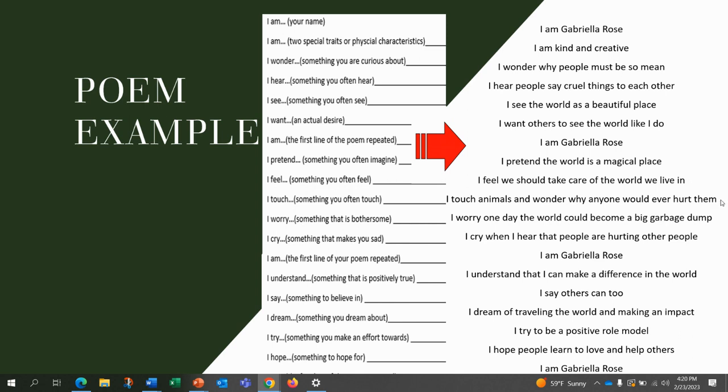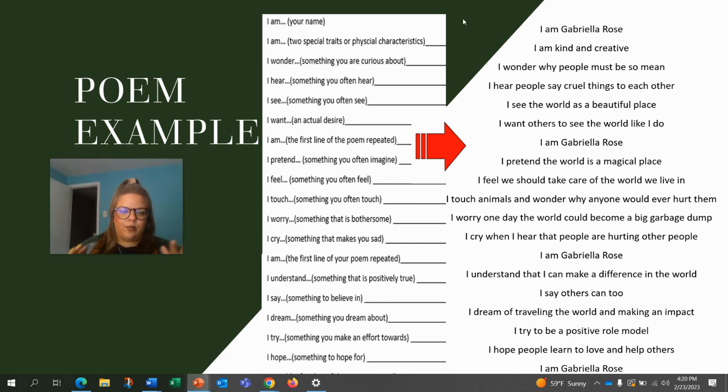I touch animals and wonder why anyone would ever hurt them. I worry one day the world could become a big garbage dump. I cry when I hear that people are hurting other people. I am Gabriella Rose. I understand that I can make a difference in the world. I say others can too. I dream of traveling the world and making an impact. I try to be a positive role model. I hope other people learn to love to help others. I am Gabriella Rose.